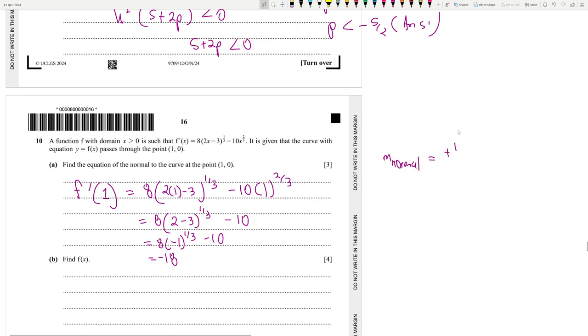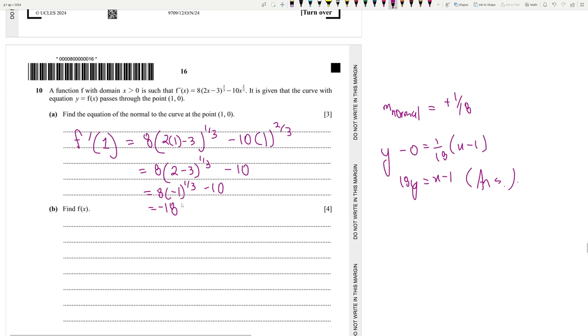So the normal should be plus 1 by 18, then the equation of the normal: y minus 0 equals 1 by 18 times (x minus 1). So 18y is equal to x minus 1. Yeah, that's it, you should write this. They wrote it in such a bad way, honestly speaking.